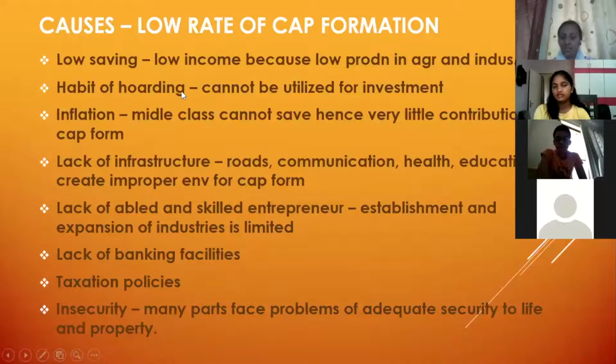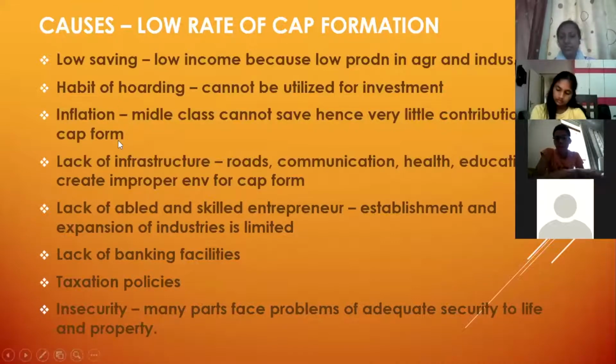They are not showing these cash transactions, so we do not know how much money is circulating in the economy in this black market. This cannot be utilized for investment because we don't know about it. So this habit of hoarding is also a reason why we have a low rate of capital formation.